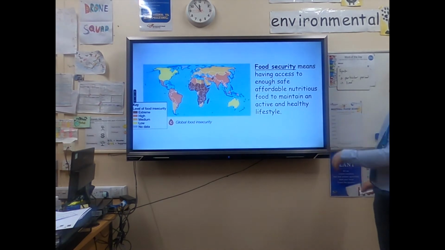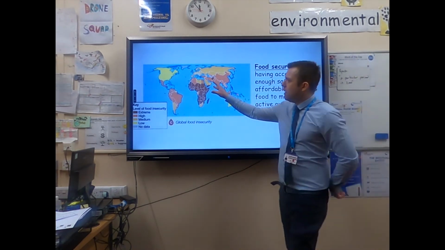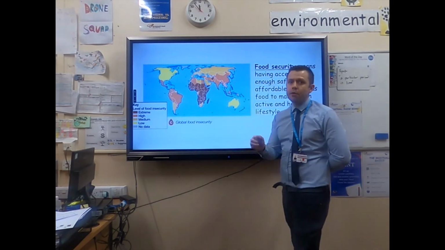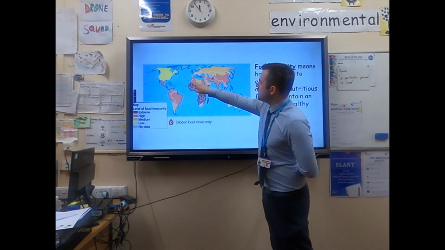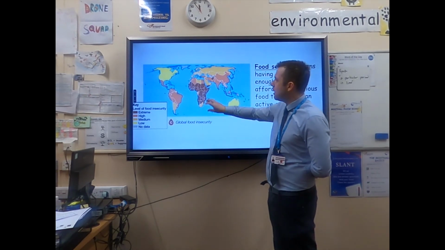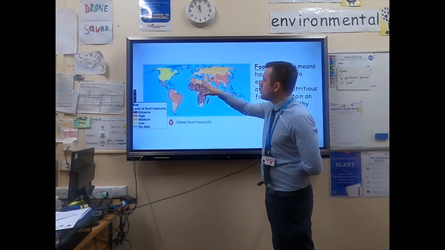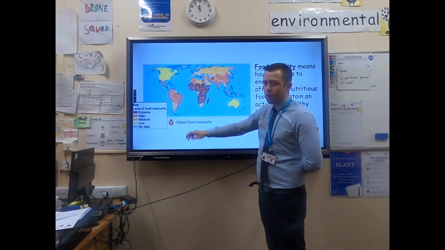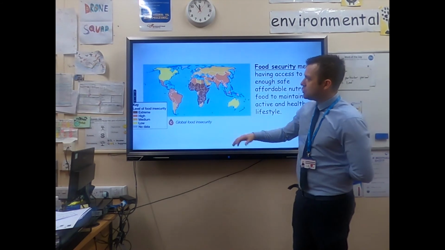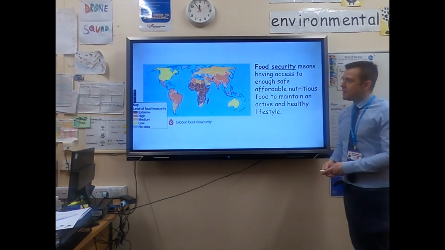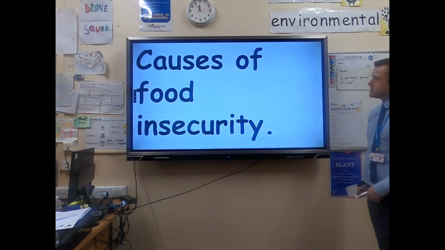So if we have a look at this map, we can see the places that have got extreme levels of food insecurity, and no surprise, it is generally sub-Saharan African countries below the Sahara Desert, which are landlocked, which have poor access to water supplies and have low levels of economic development. HICs such as the USA and European countries generally have very little food insecurity.